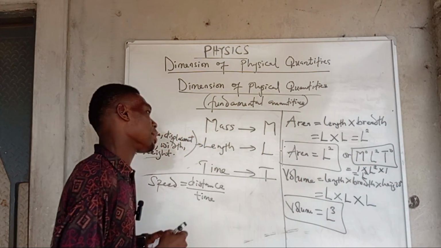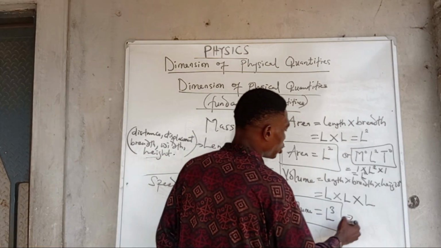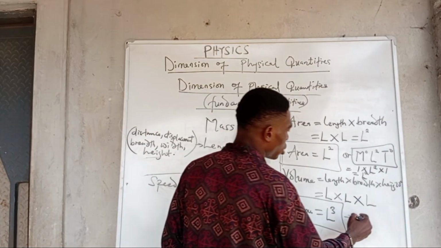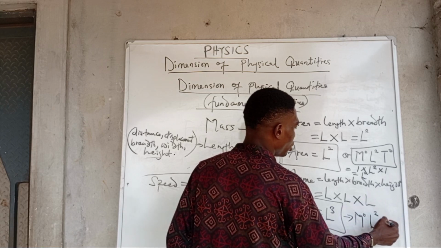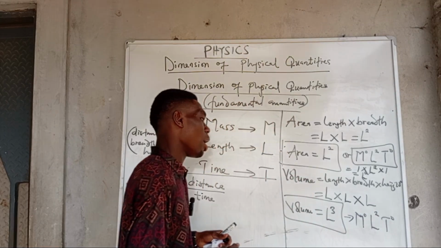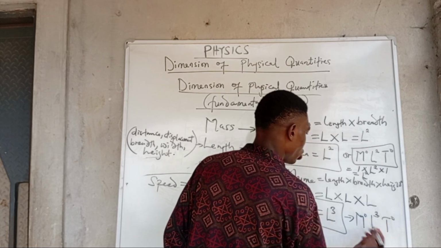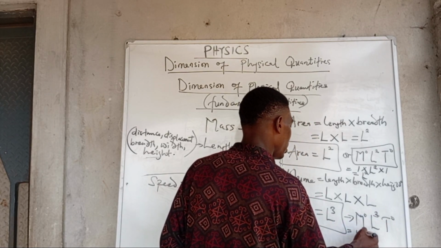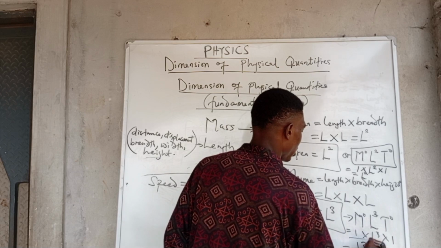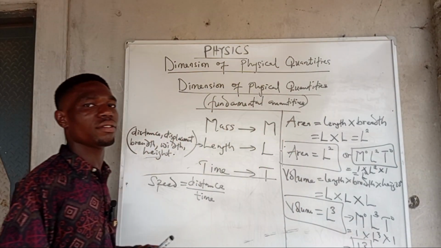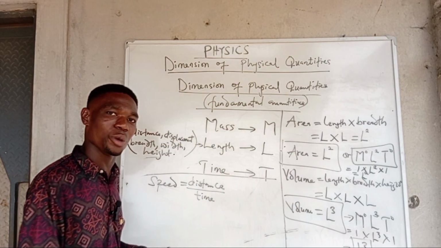And with that, the dimension of volume is also equal to what? M raised to the power of 0, L raised to the power of 3 rather, T raised to the power of 0. Because everything boils down to give you 1 times L raised to the power of 3 times 1, and you have L raised to the power of 3, and it's the same thing. So if that is the case, we have it that way. Are we together now?